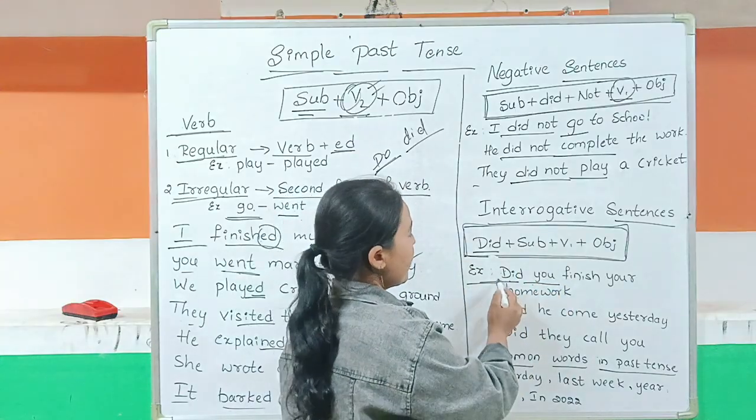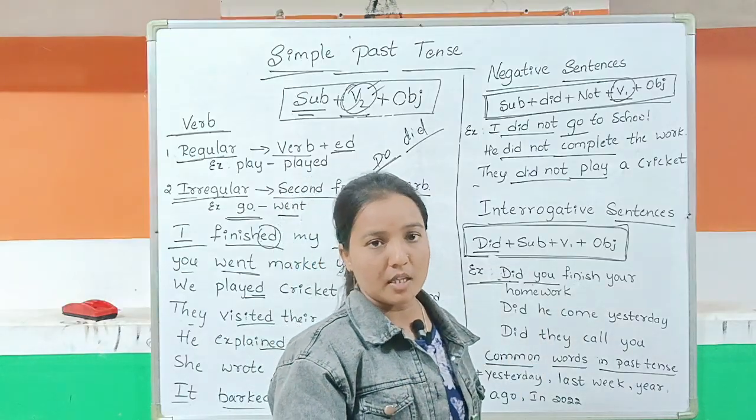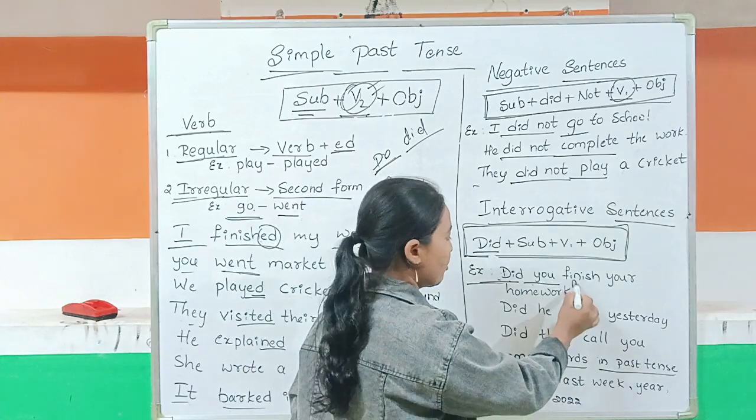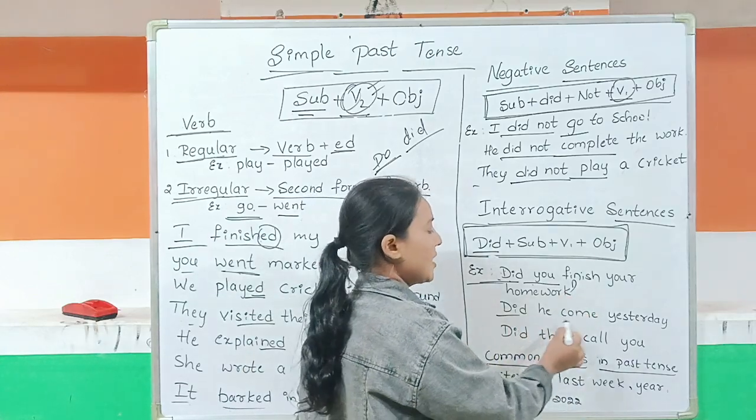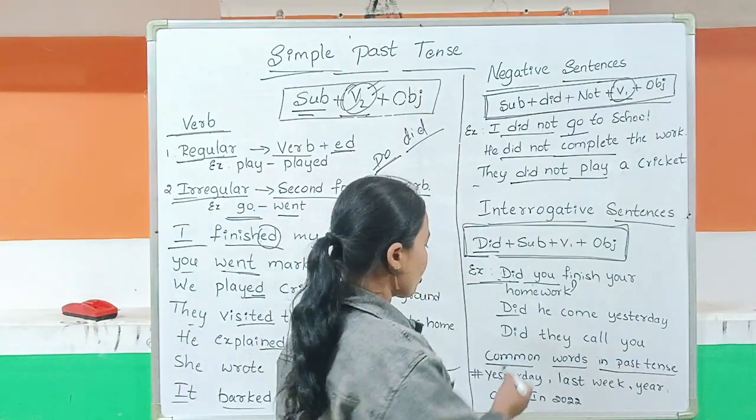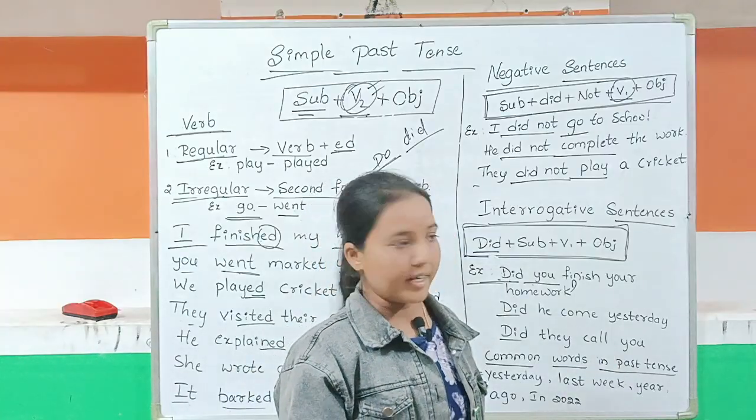So here, did you finish your homework? Did means it makes a question, like asking whether you finished the work. So that is coming to the question mark. And here, did he come yesterday? Did he come yesterday, right? That is also a question. And did they call you? Did they call you?